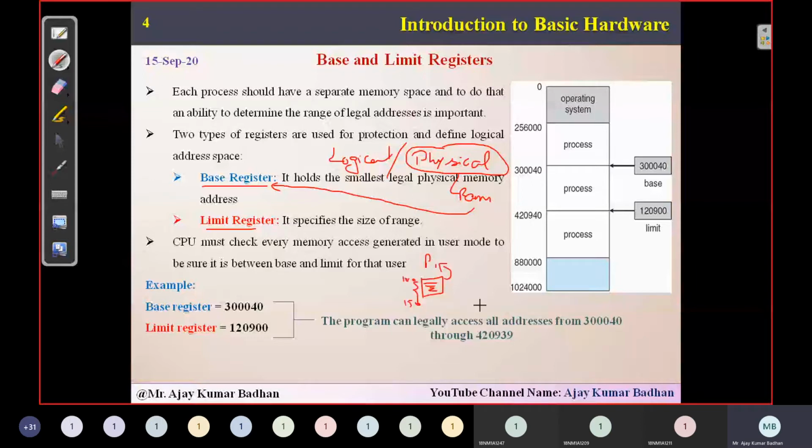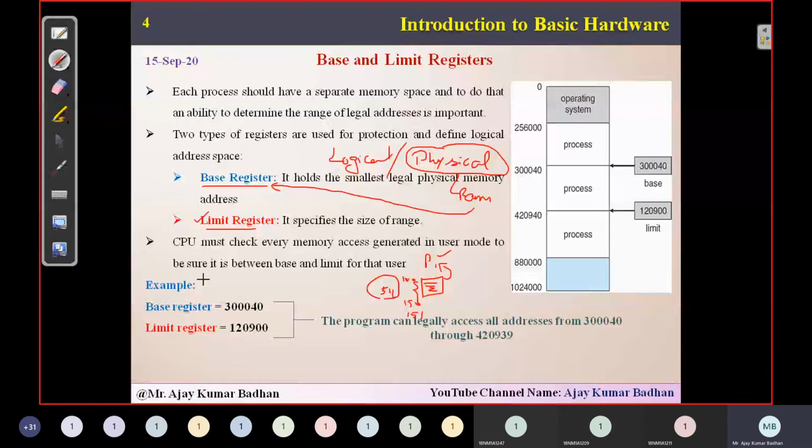If this process wants to access the memory located at 151, it cannot do so, because the range is from 100 to 150. So only 50 bytes, it can be 50 bytes or 50 MB or 50 GB, that depends. Only that much memory can this process access. How we come to know that only 50 is allowed comes under the limit register.